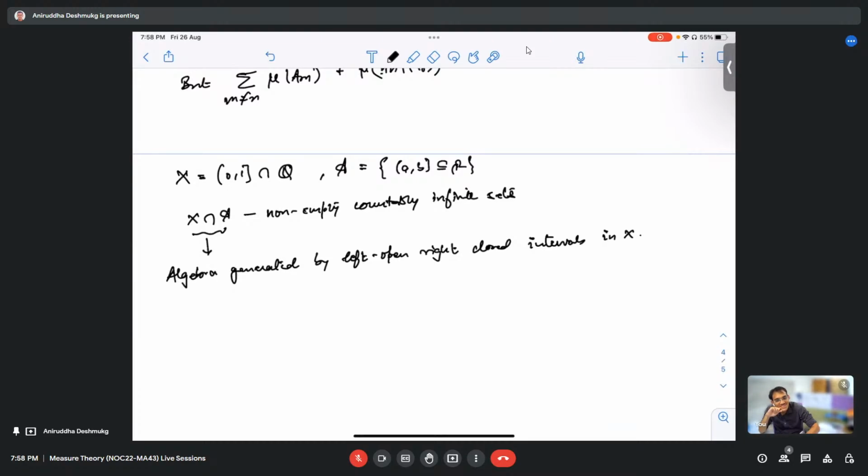Have you thought about it? So it contains left open right closed intervals with endpoints in rationals. Correct.